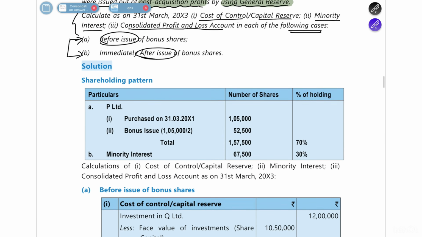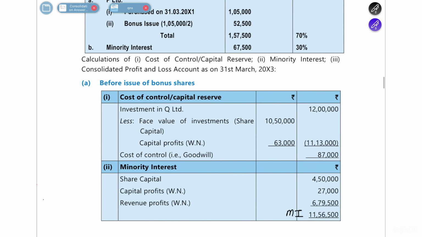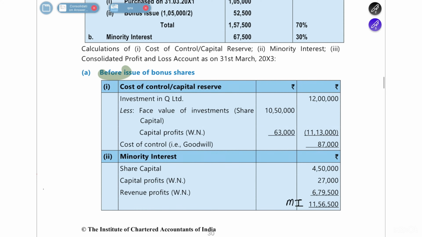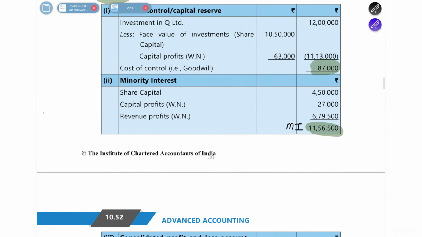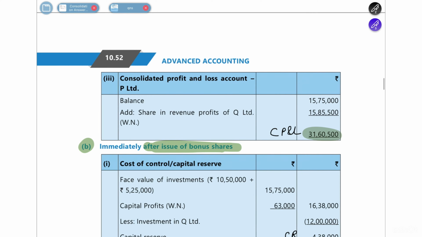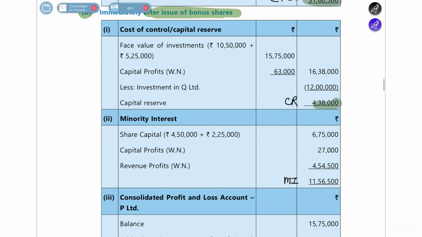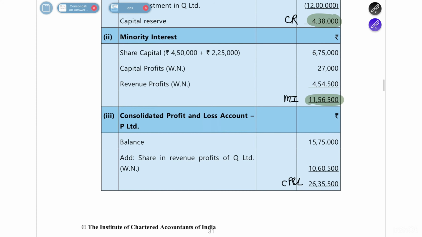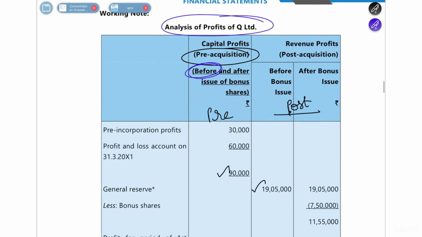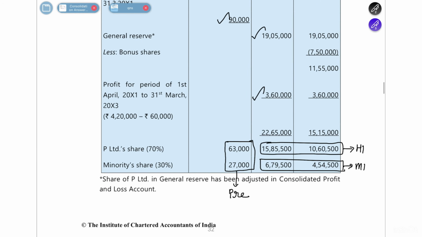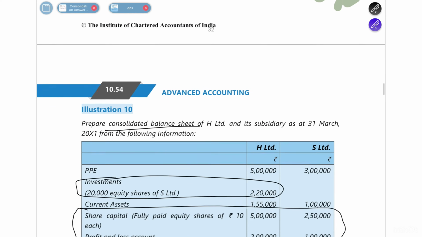You just need to know how to do this bonus adjustments, when to add and where not to add. By following a format itself, you will be able to solve the question. Okay. So if you see, before bonus issue, our cost of control was 87,000, that is goodwill was there, then minority interest was this, a consolidated P&L was this much, then after again we got a capital reserve, then there was minority interest, and then this was a consolidated P&L. Okay, so I hope this question is clear to you. The same working note they have made here, but I have made it in our standardized format, so you can refer to that for easier understanding.